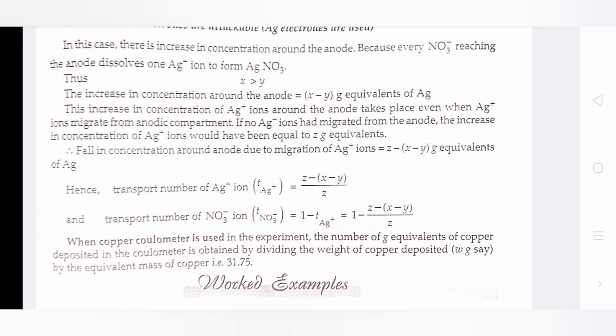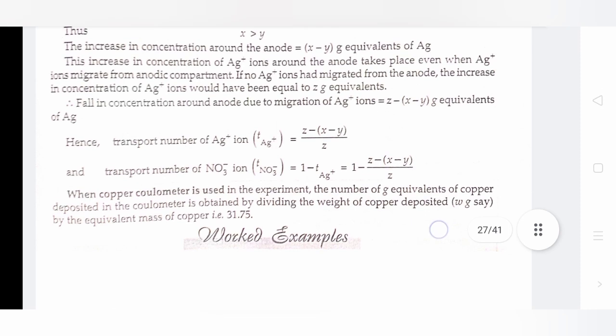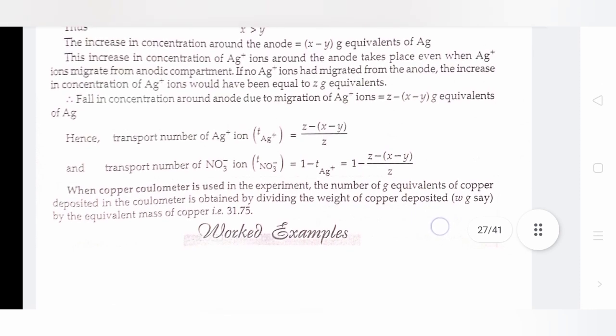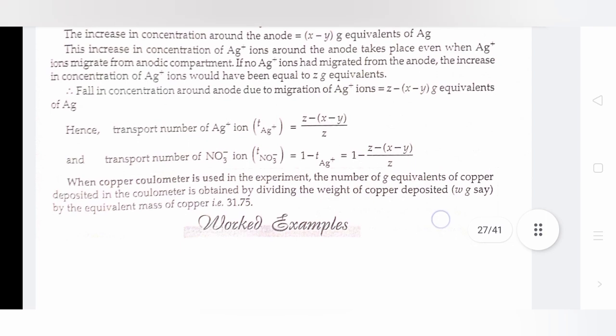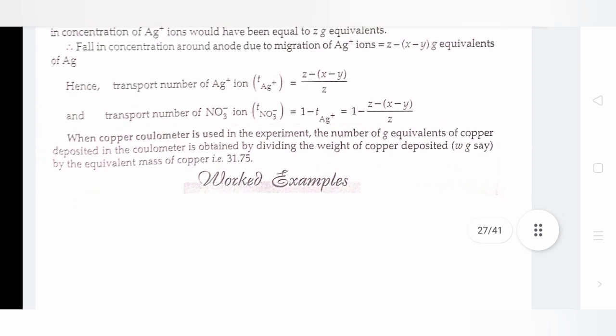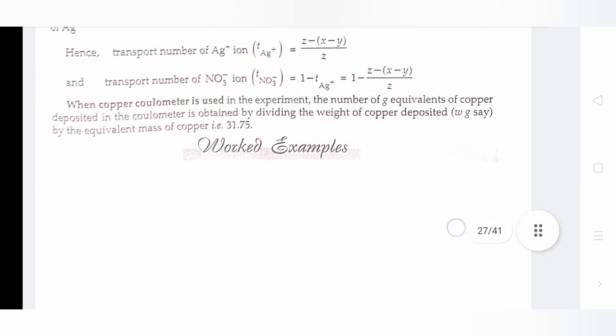Fall in concentration around the anode due to migration of Ag+ ions equals Z minus X minus Y gram equivalents of Ag. Hence, the transport number of Ag+ equals (Z minus X minus Y) divided by Z. The transport number of NO3- equals 1 minus t of Ag+. When a copper coulometer is used in the experiment, the number of gram equivalents of copper deposited in the coulometer is obtained by dividing the weight of copper deposited by the equivalent mass of copper, that is 31.75.